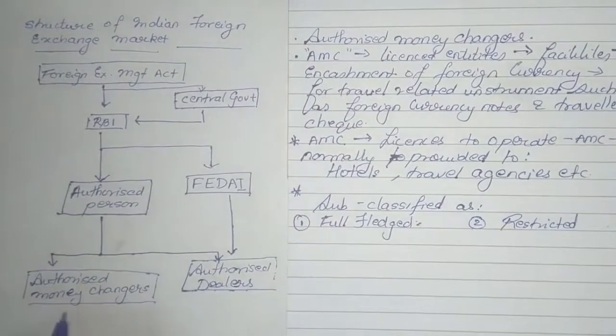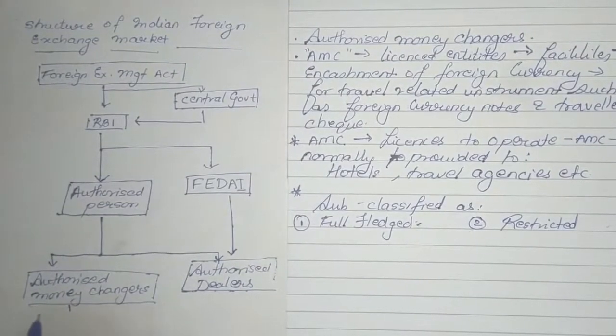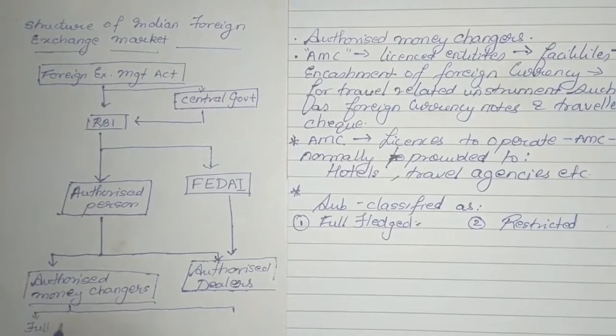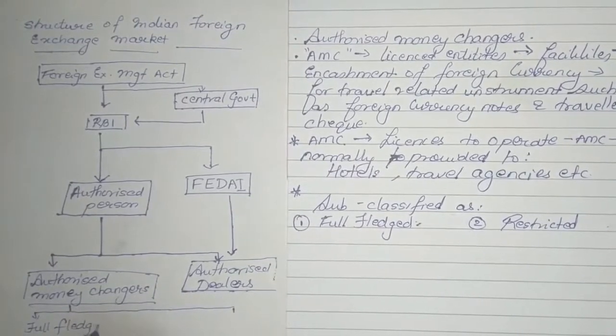So in our diagram we can finish up by stating that authorized money changers are subdivided into two parts: one as full-fledged money changers and second as restricted money changers.